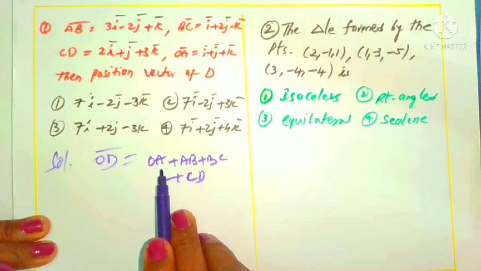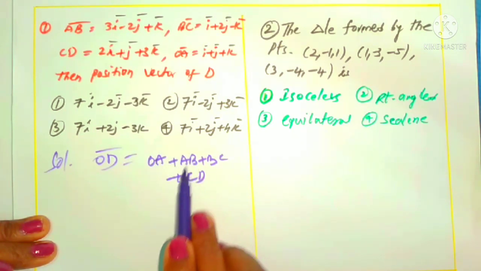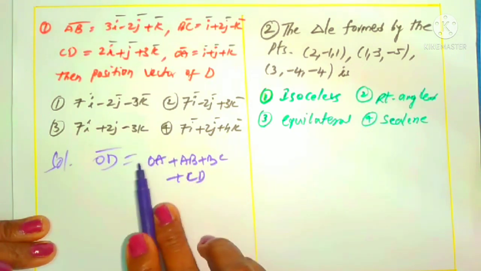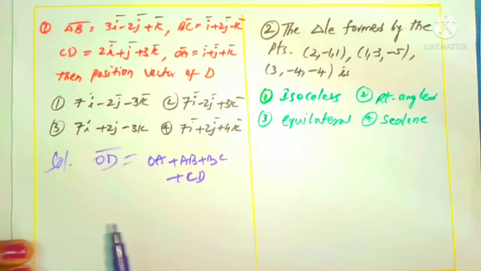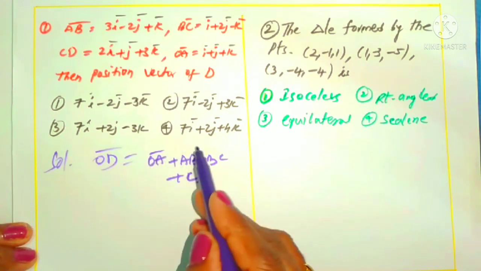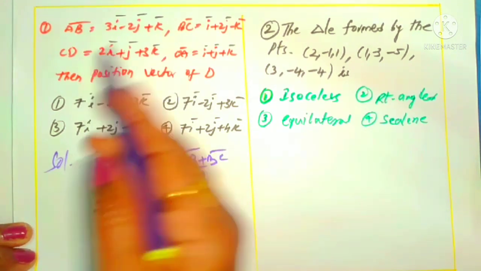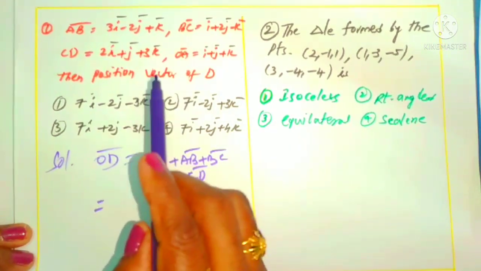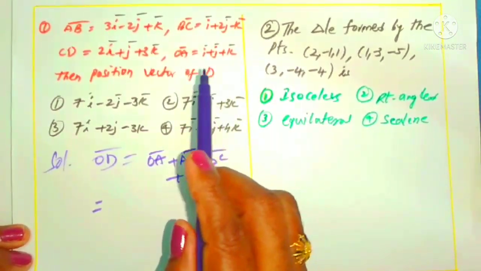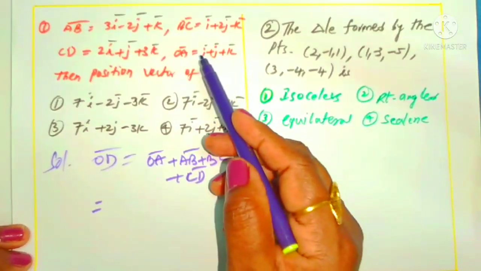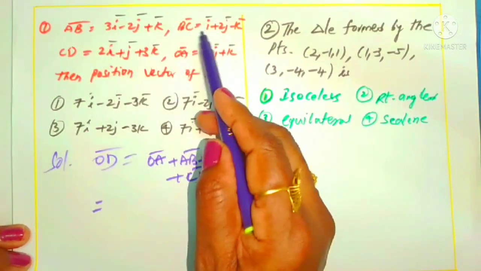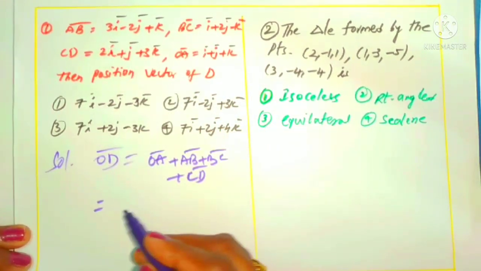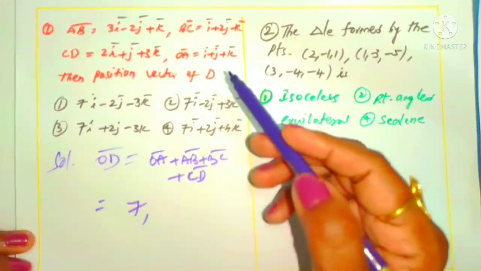OA plus AB is OB. OB plus BC is OC. OC plus CD is OD. Right? What did I use here? Just the addition of vectors concept. So indirectly, what is asked is the sum of all these, adding directly. What are the i coefficients? 1 plus 2, we can add directly. 1 plus 2 is 3, 3 plus 1 is 4, 4 plus 3 is 7. I'm writing in ordered triads.